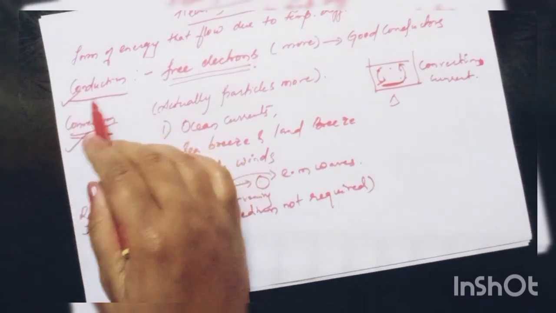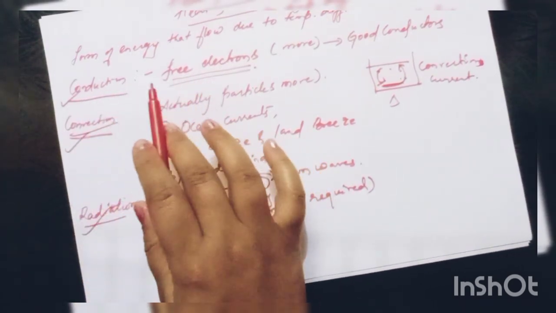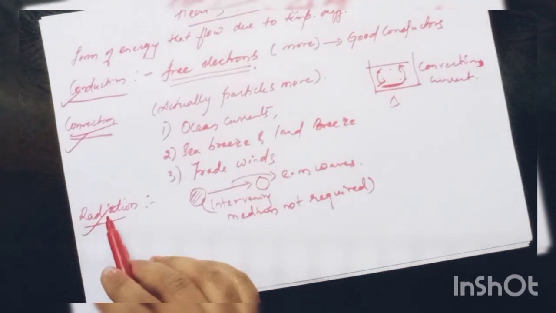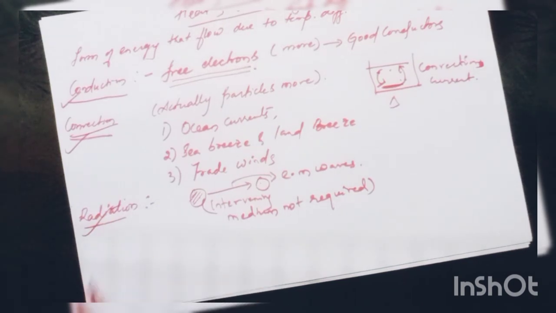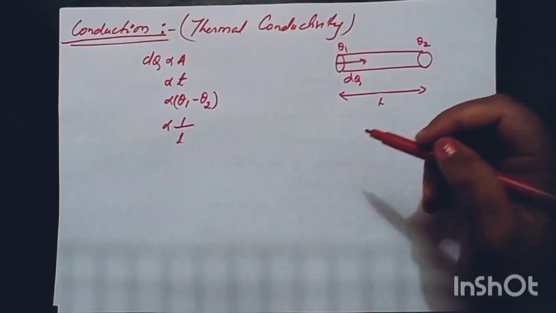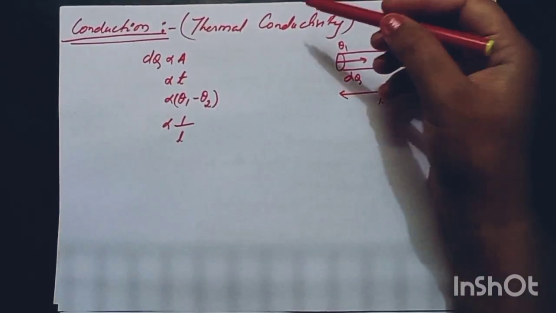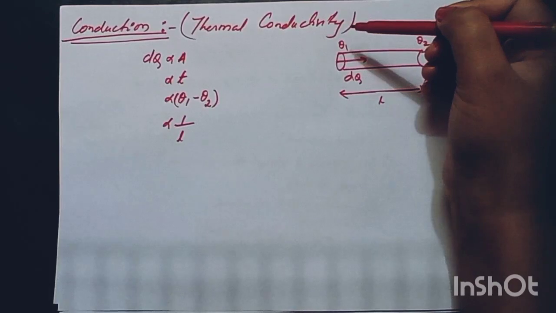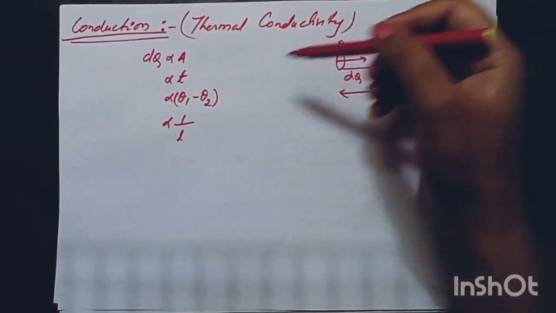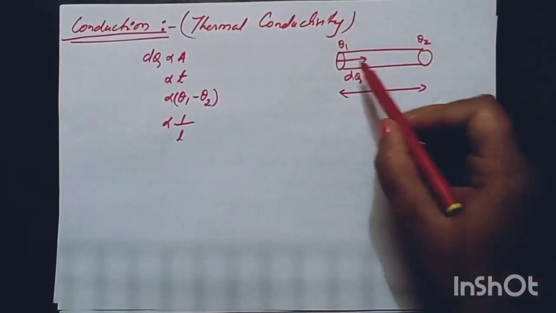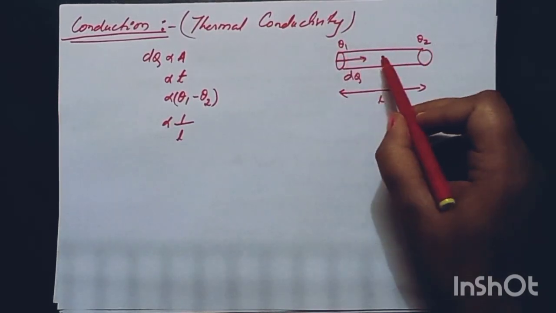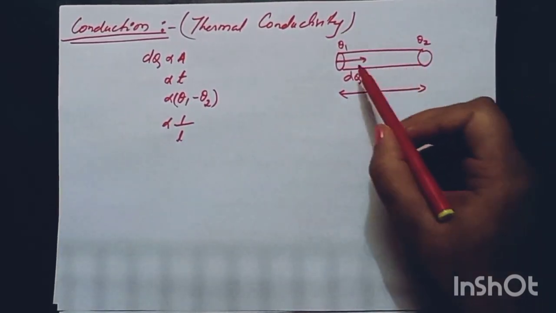What is conduction and what is the mathematics behind conduction, and what is convection and what is radiation. What is thermal conduction and what is the coefficient of thermal conductivity we will be discussing now. So whenever there is a rod and there is a temperature difference between the two ends of the rod, heat will flow.